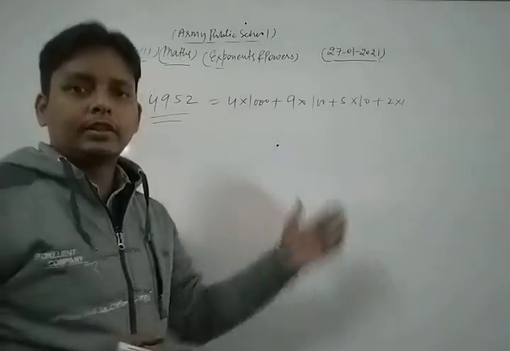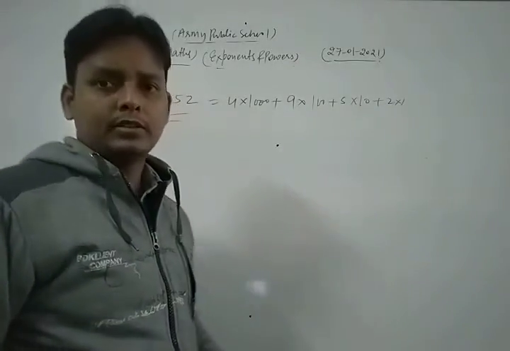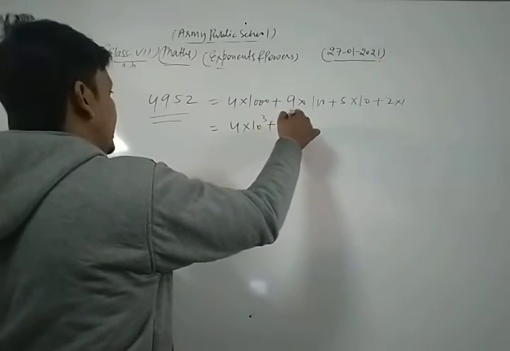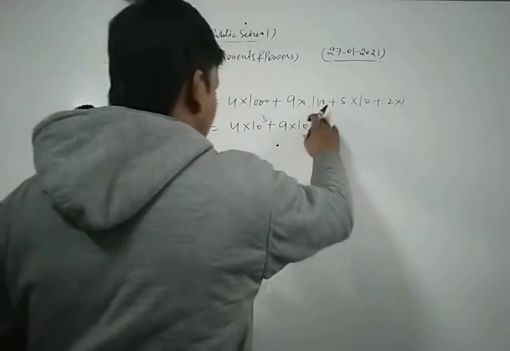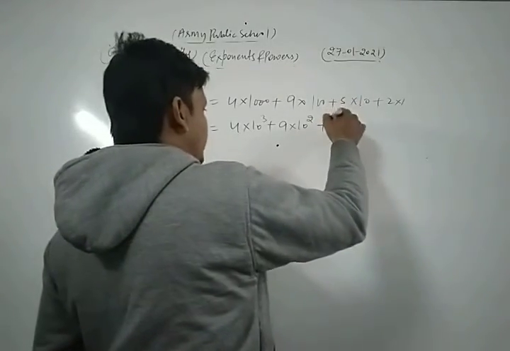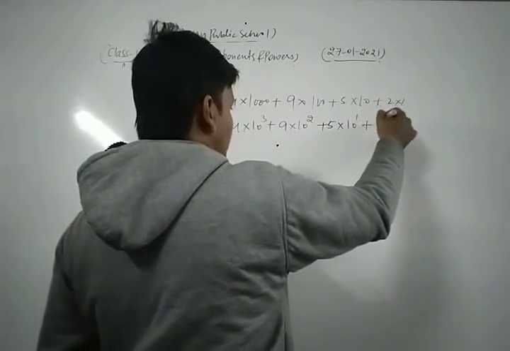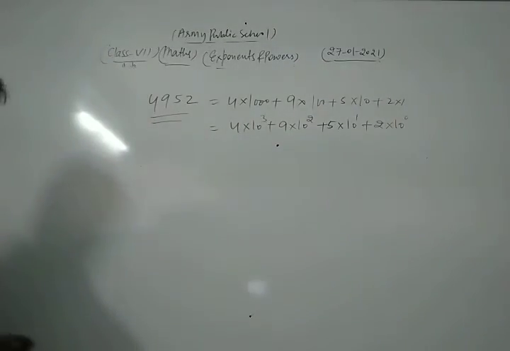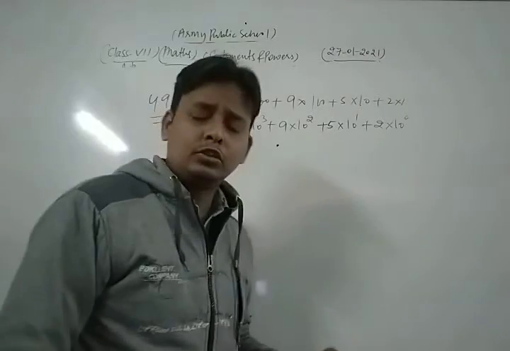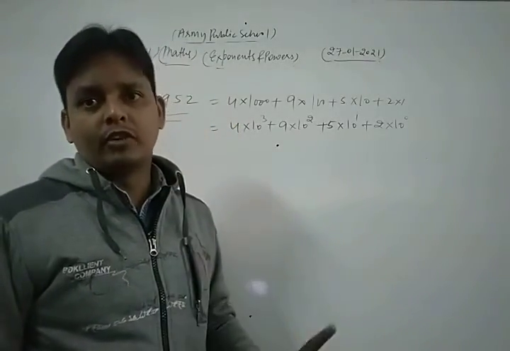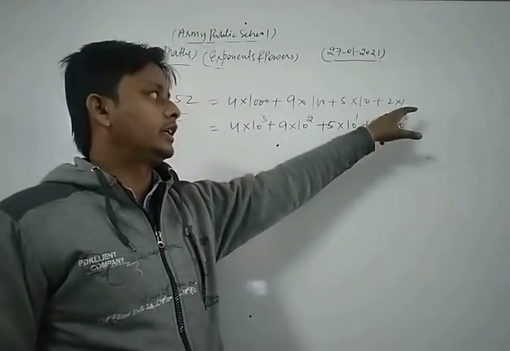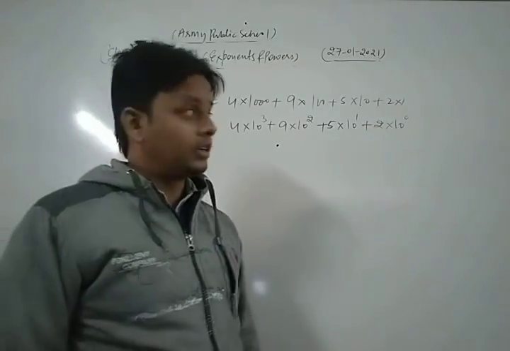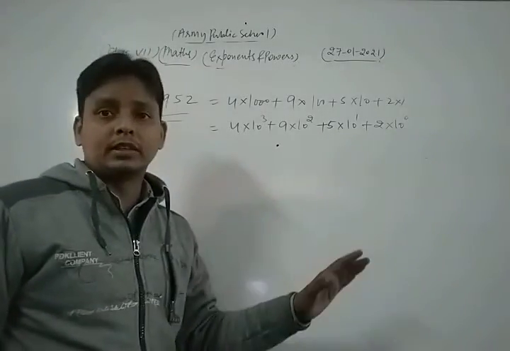Now we write the given number in the form of exponents also. So we can write 4 into 10 to the power 3 plus 9 into 10 to the power 2 plus 5 into 10 to the power 1 plus 2 into 10 to the power 0. Because the value of 10 to the power 0 is 1, here we can write 1 as 10 to the power 0. Okay dear friends, this is the expanded form of the given number.